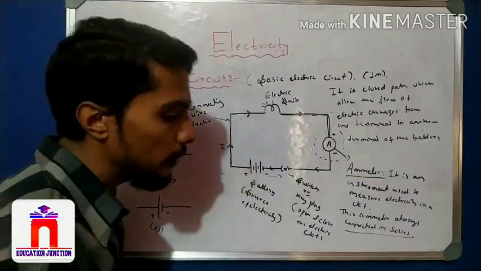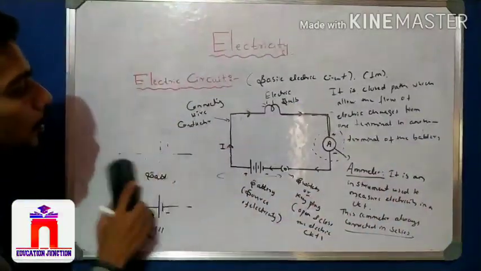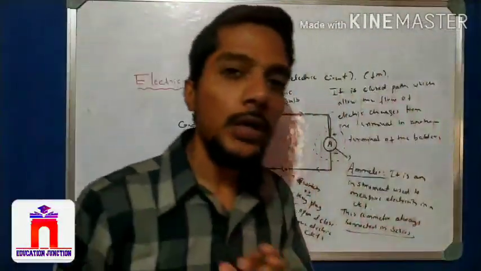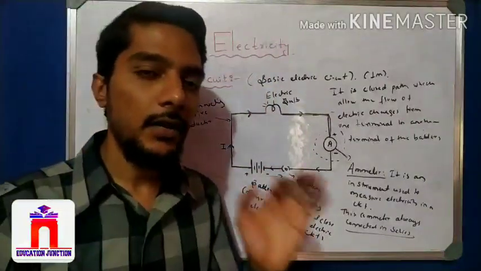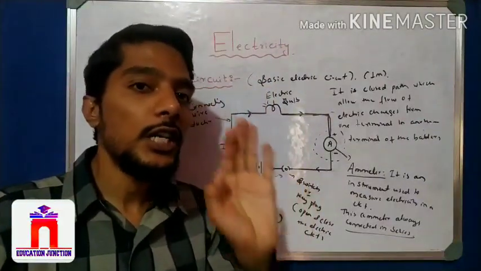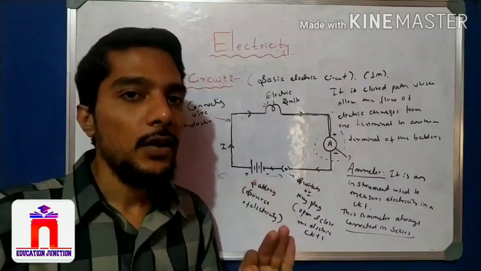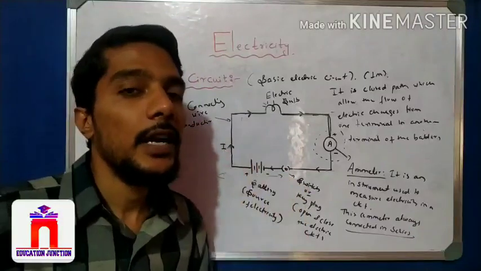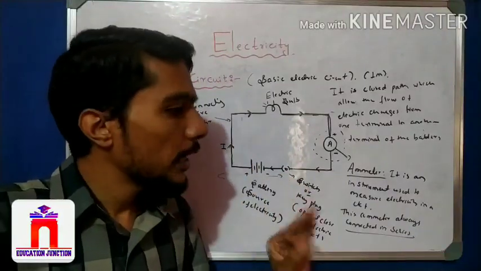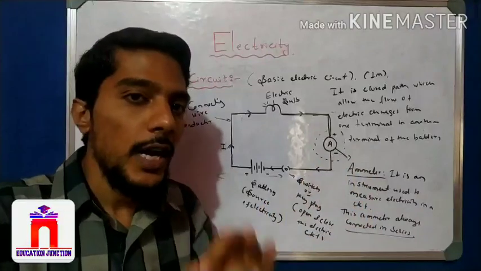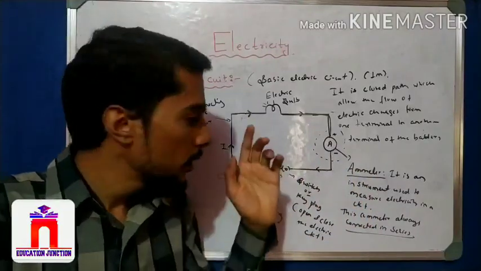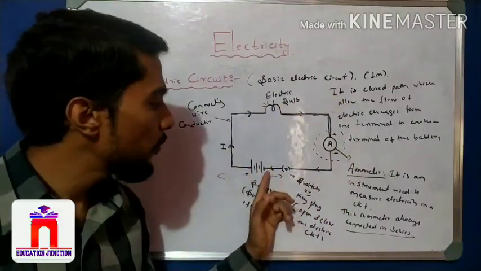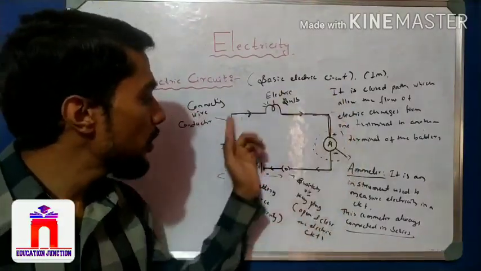See, one concept here: when the phenomenon of electricity was discovered, electrons had not yet been discovered. We know that electrons are negative charge particles. Electrons move means electricity moves. Negative particles are attracted toward positive particles, so the current actually flows from the negative terminal to the positive terminal.